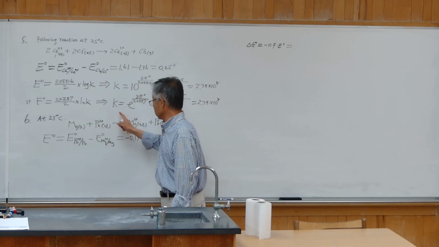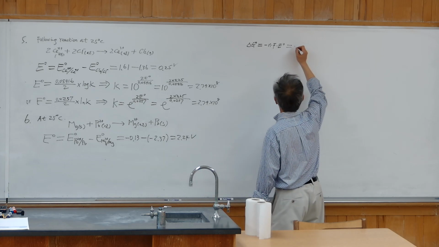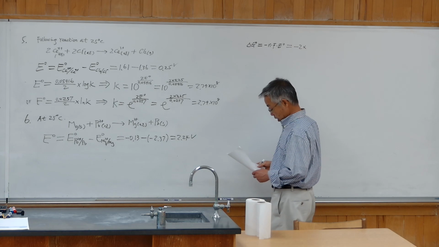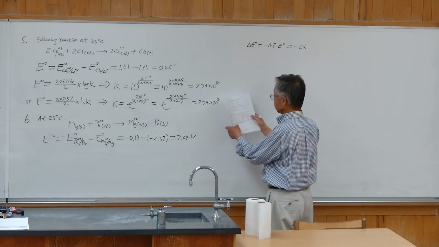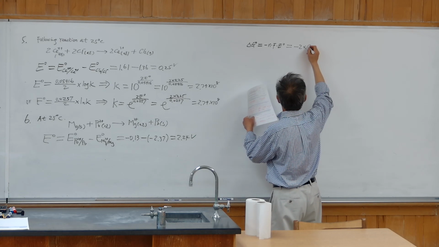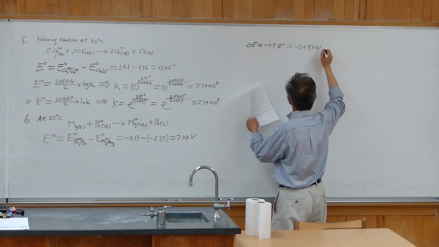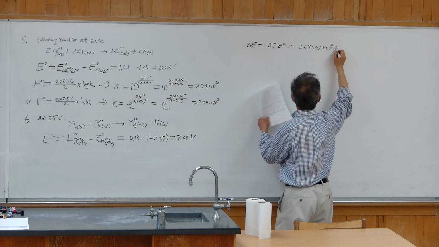Magnesium 0 becomes magnesium 2+, also 2 electrons transferred. So n is 2. F is the Faraday constant, provided here: 9.647 times 10 to the 4th power coulomb per mole.